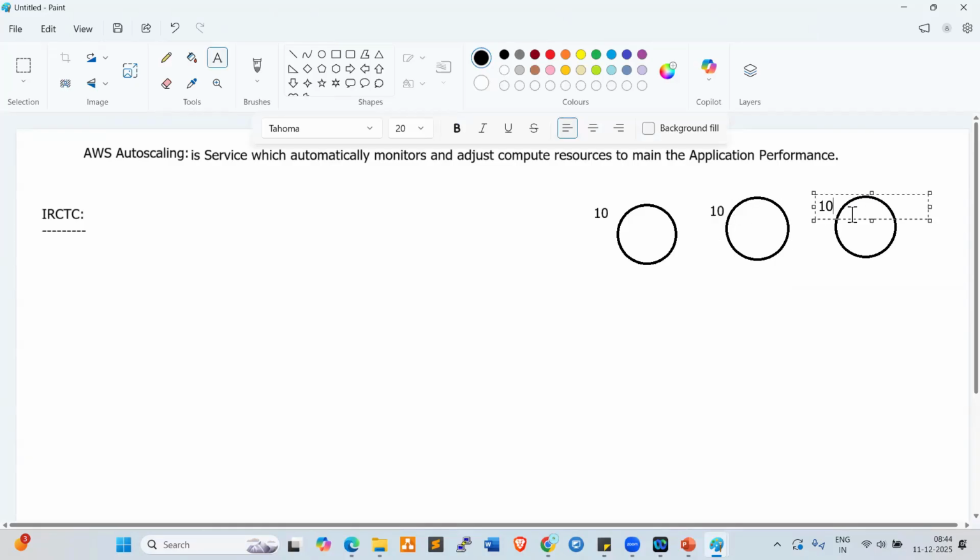This is very, very important. Practically we can create this. Practically we can work on this. So they configure 3 servers.